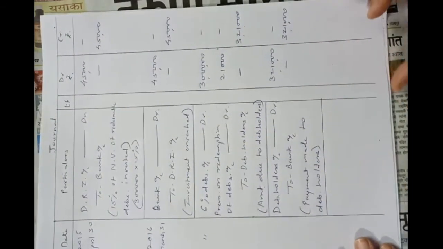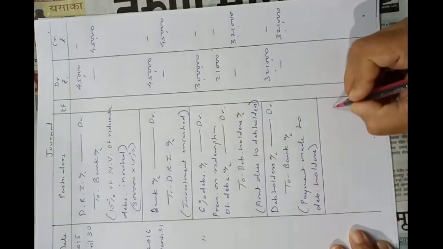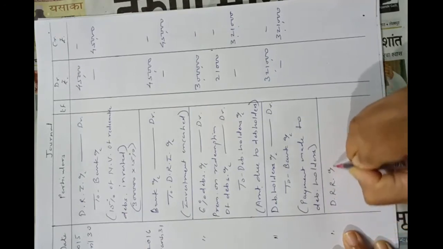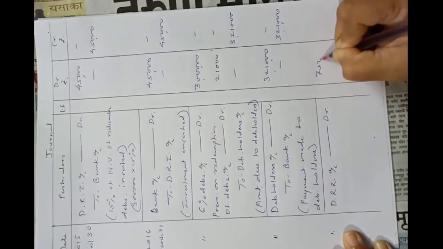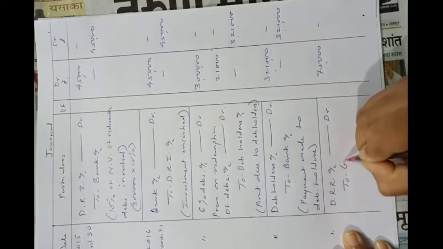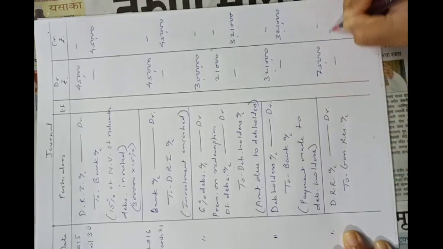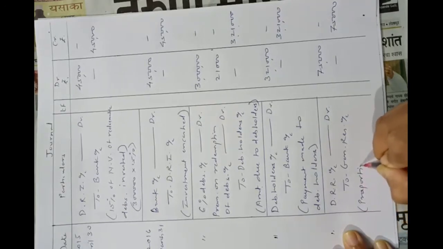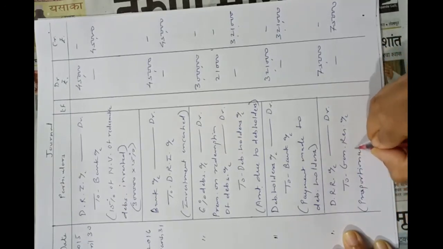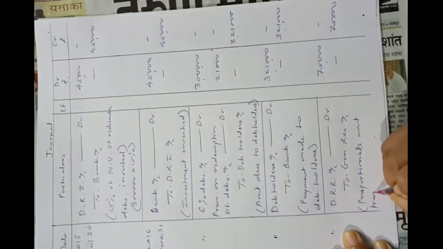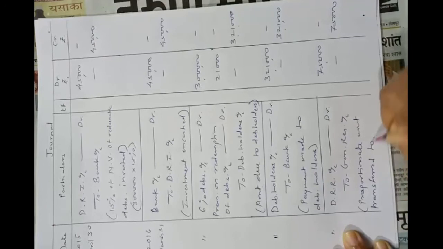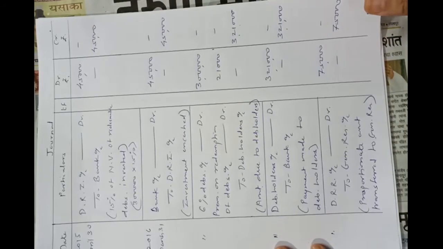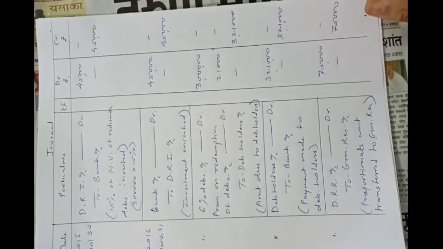So debenture redemption reserve account debit, okay, this will be the entry. On 31st March 2016 they have to pass these entries.